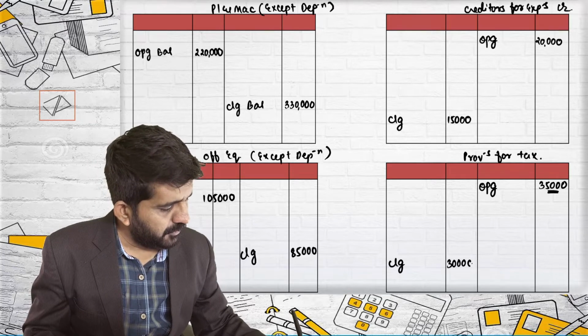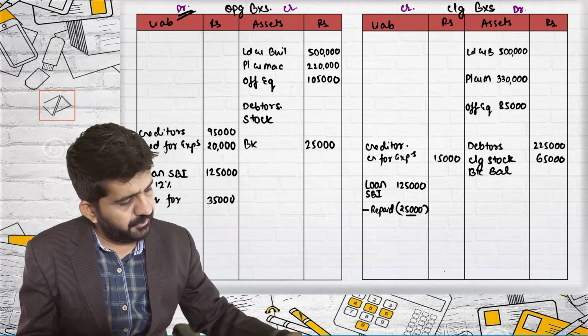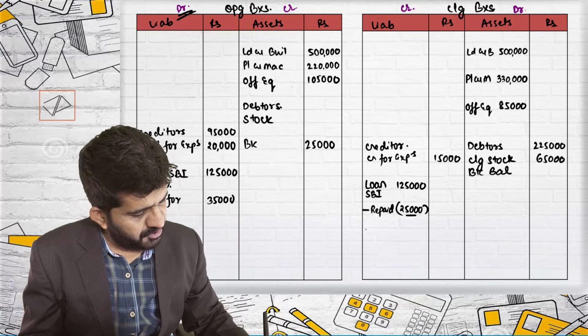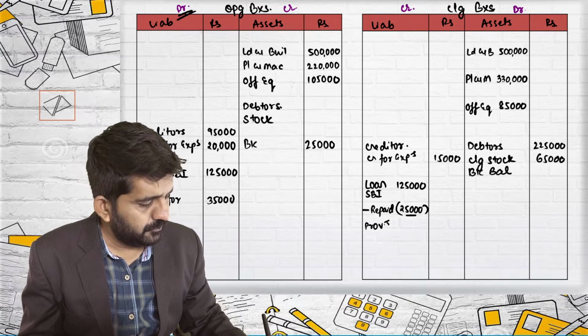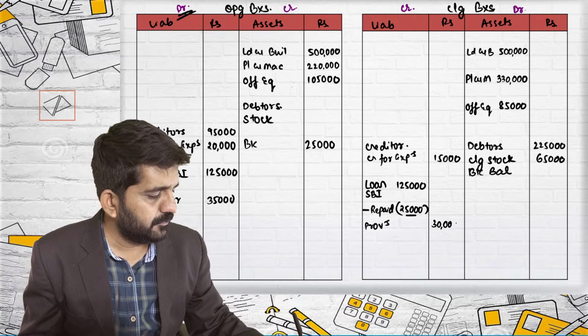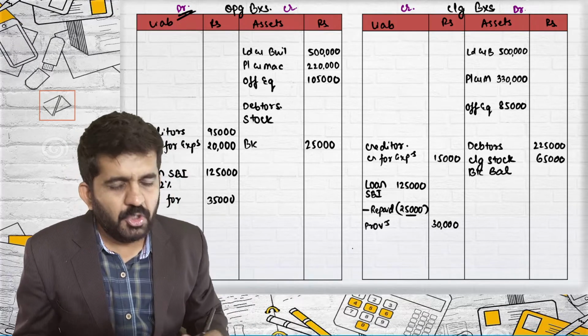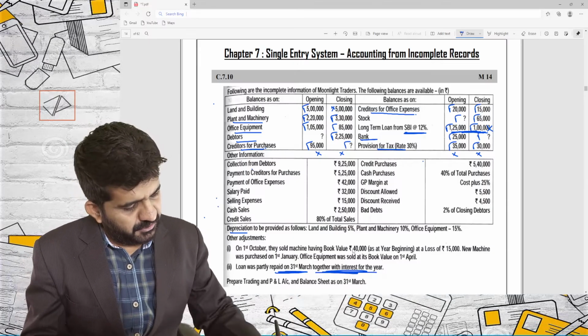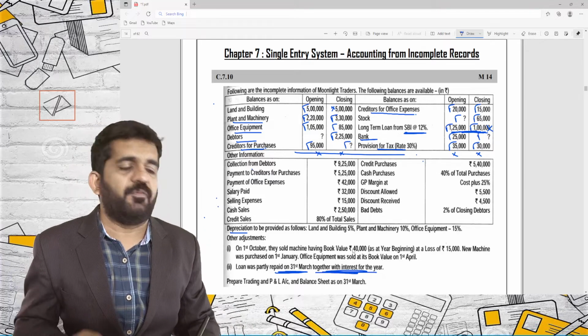Closing 30,000. It will go in closing balance sheet. Provision 30,000. So I have cleared that first table. I have given two effects for each and every transaction.